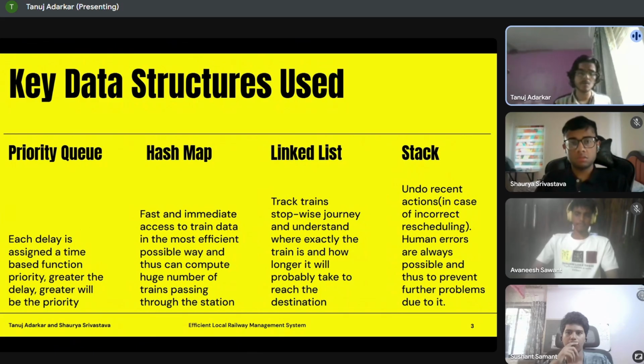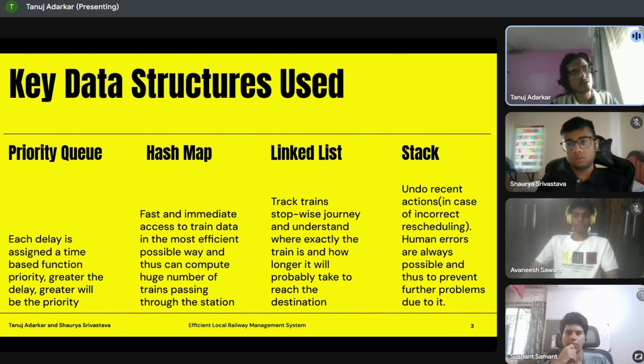Hash map, as we all know, is a most efficient way to access the data faster. It's an O of one time complexity, so it's an immediate and fast access to the train data. And thus we can compute a huge amount of trains which are going to be passing through the station. Now the linked list: it holds the train's track-wise stops, so we can understand where exactly the train is and how long it may take to reach a particular station. And the stack is to undo some mistakes which may have happened due to human errors or maybe system errors as well.